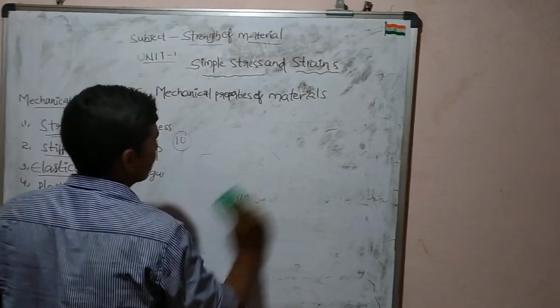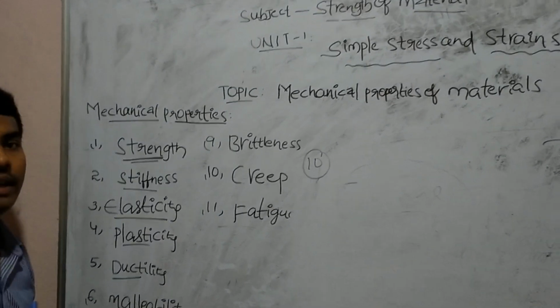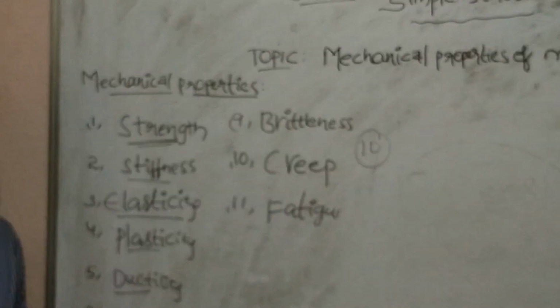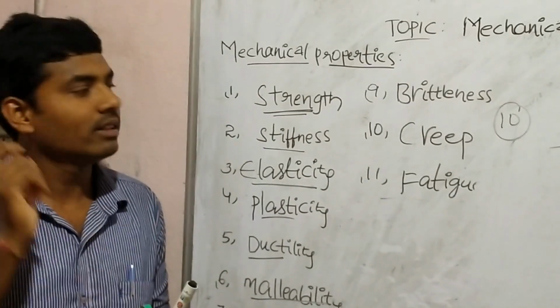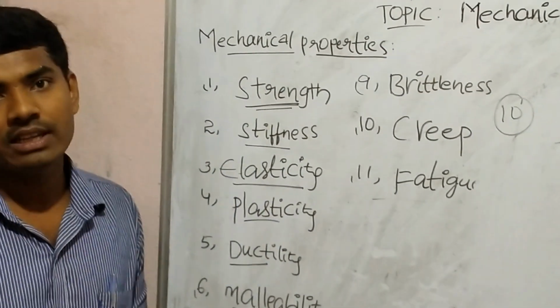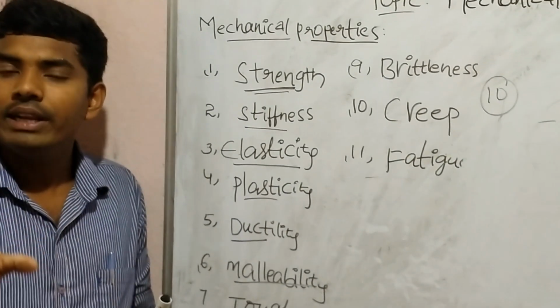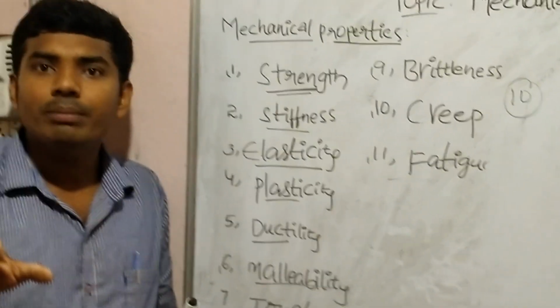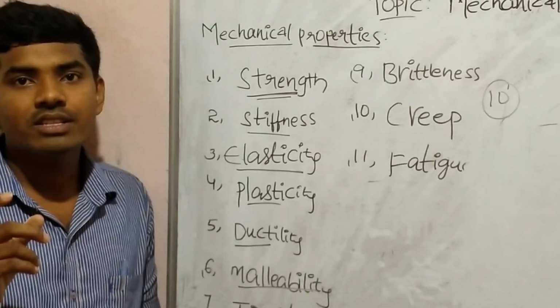Finally, let us recap. The first one, strength. What is meant by strength? It is the ability of material to resist externally applied load. This property is called strength. The second one is stiffness, also called load per unit deflection. It is the ability of material to resist deformation. And the third one is elasticity.